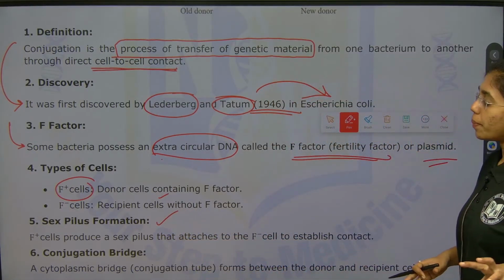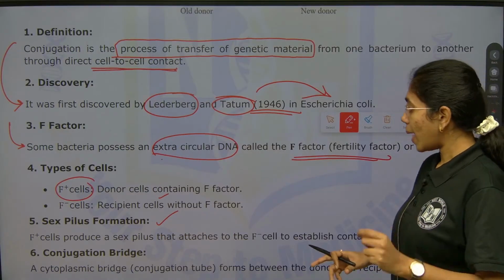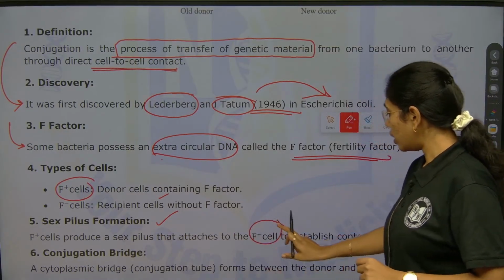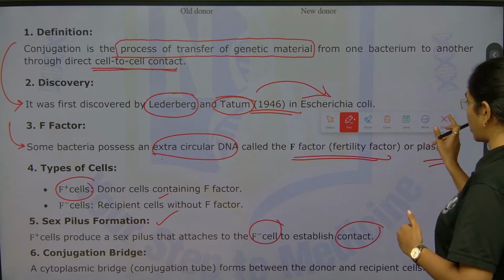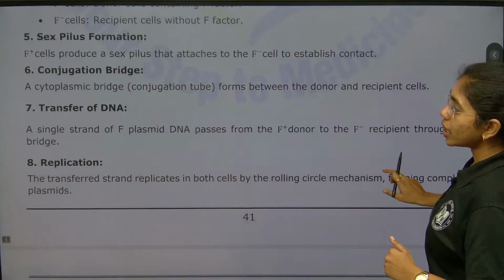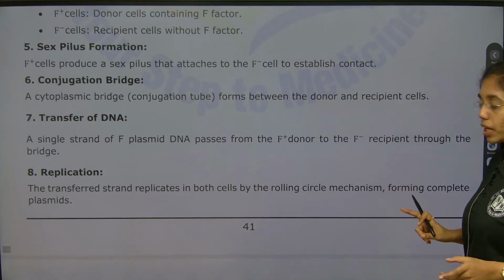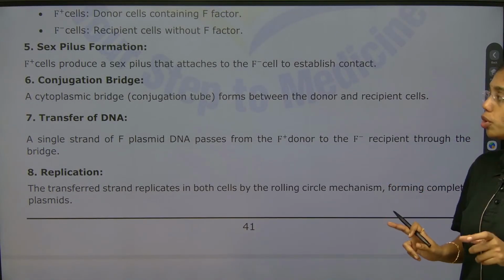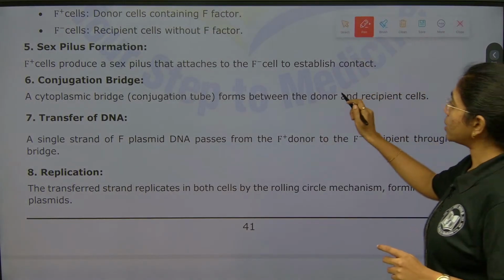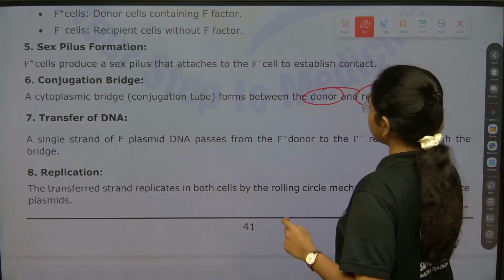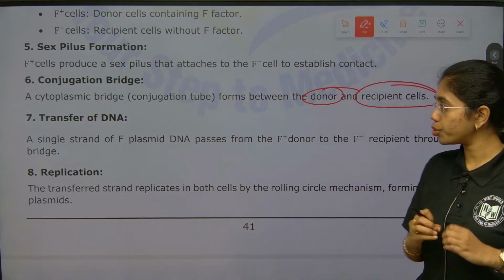F plus cells will produce a sex pilus that attaches to the F minus cell to establish first contact. Then a conjugation bridge, a cytoplasmic bridge where a conjugation tube is formed between the F plus strain and F minus strain, that is, between donor and recipient cells.